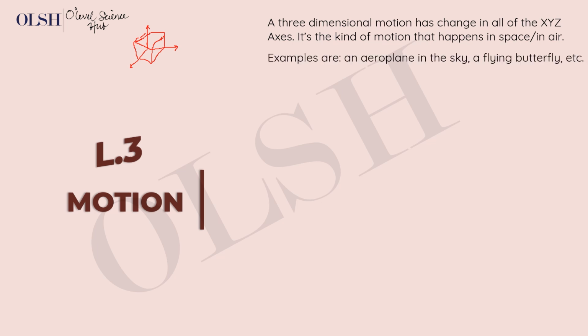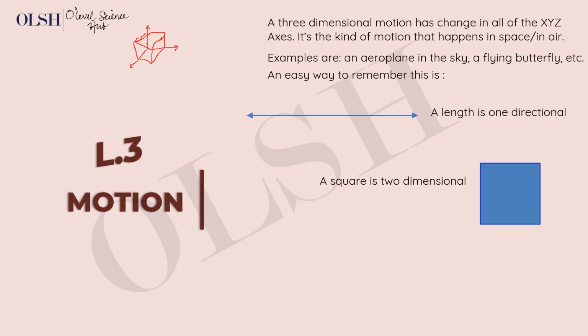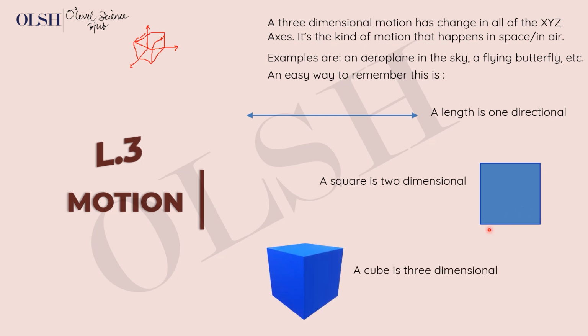An example of a three-dimensional motion is an aeroplane flying in the sky, a flying butterfly, and so on and so forth. So an easy way to remember this is a length is one-dimensional, a square is two-dimensional. Of course, you know this is more like a surface, while a cube is three-dimensional.